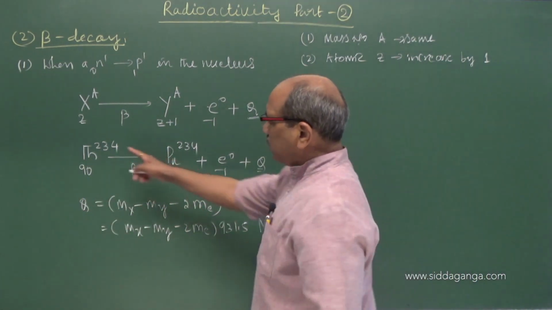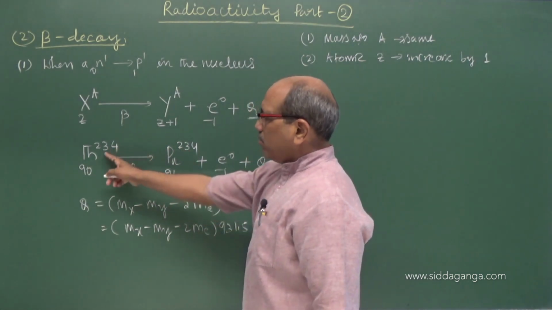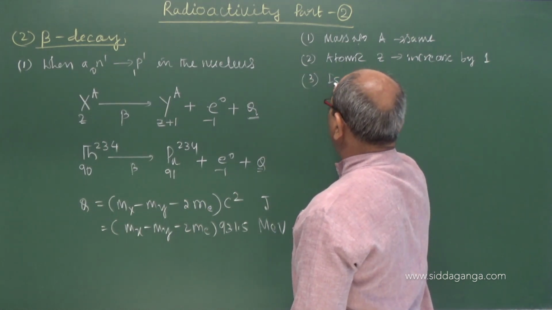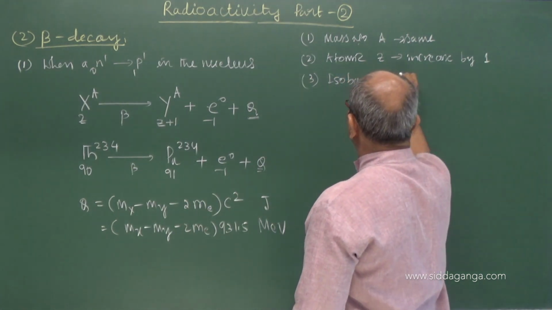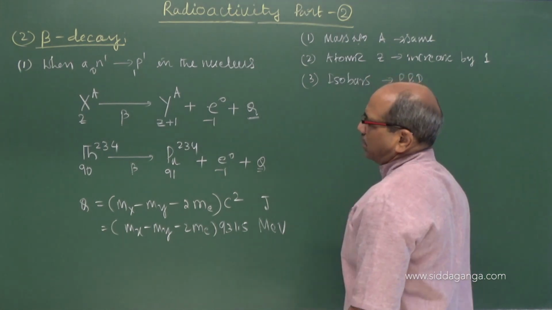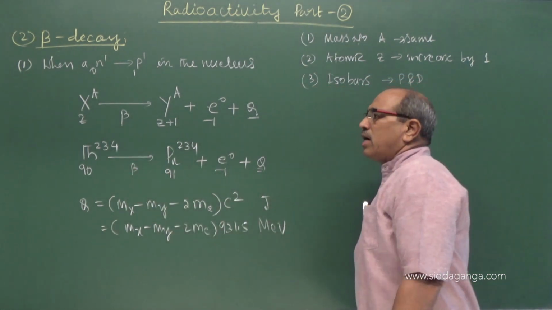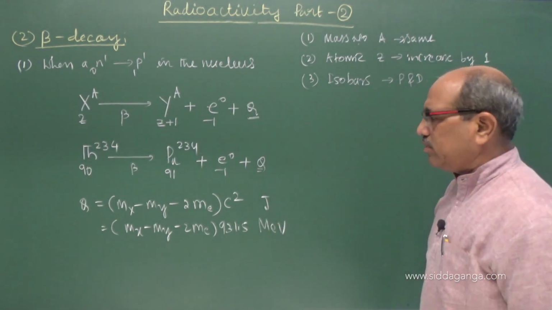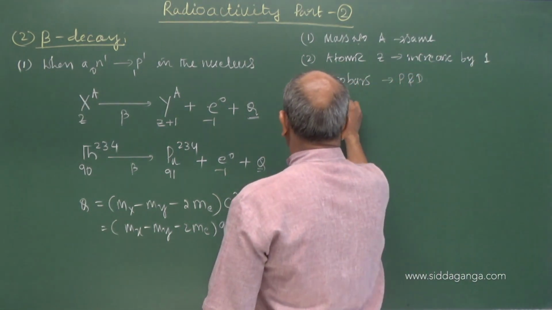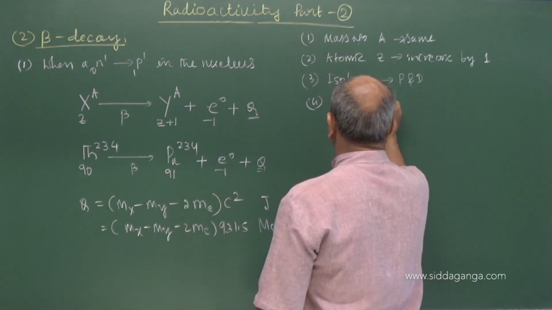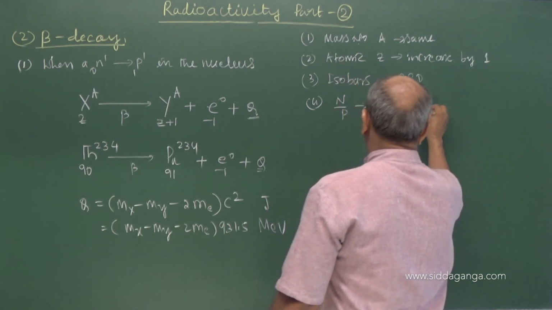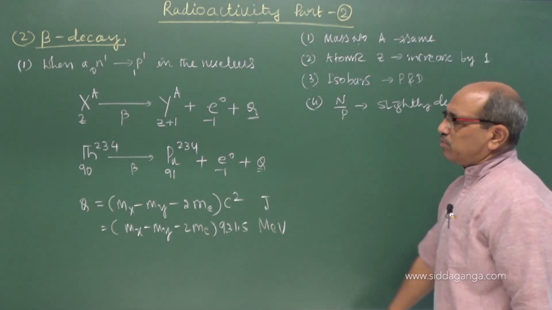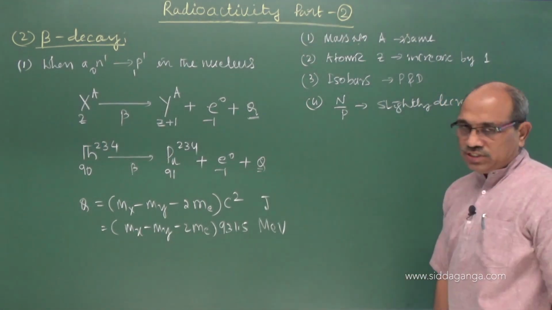The mass numbers are the same but the charge numbers are different. So the parent and daughter are isobars. Under beta decay, an isobar of the parent nucleus is formed. And if you take the neutron proton ratio, it slightly decreases, because a neutron converts into a proton, so there is a visible decrease in that.